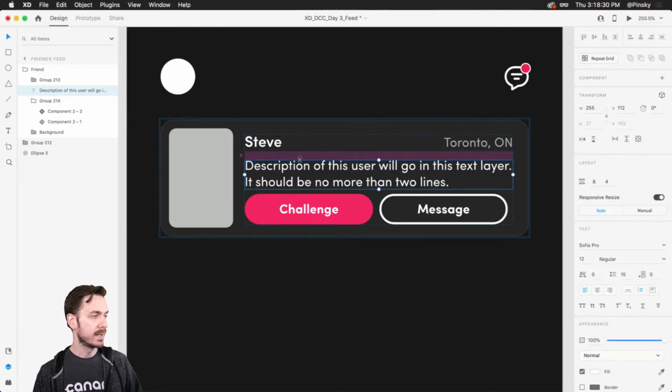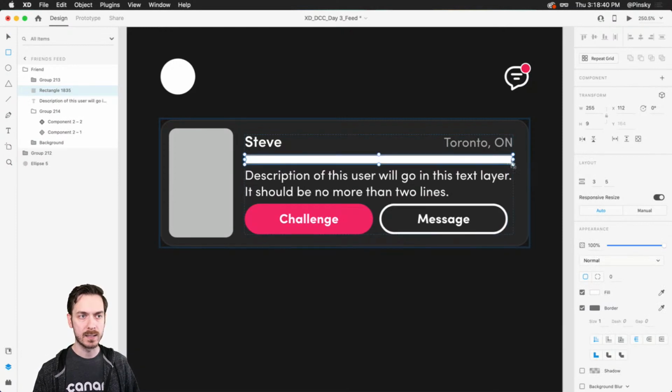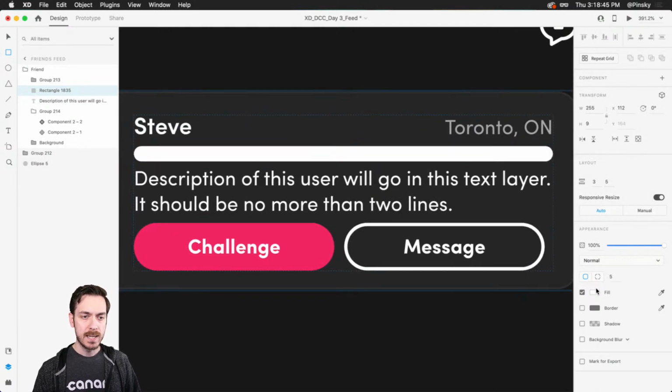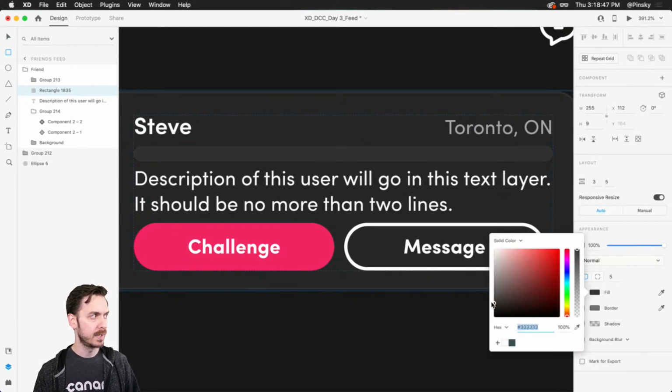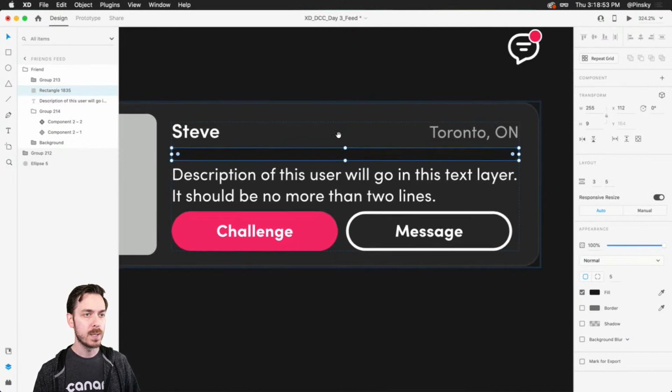So if I wanted to, let's say, add an element right above here, maybe a progress meter of some sort, let's grab the rectangle and draw one out. And you're noticing everything's enlarging as you would expect. I'm gonna round out the corners. This will be, let's see, maybe we'll go almost pure black, right around there. And then what we're gonna need is maybe a bar on top of this. Now watch what's gonna happen.